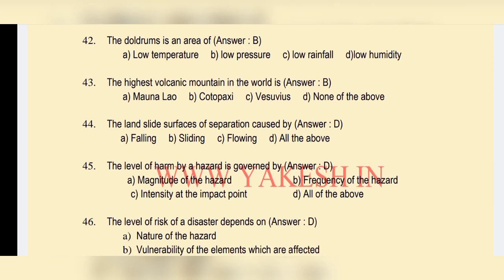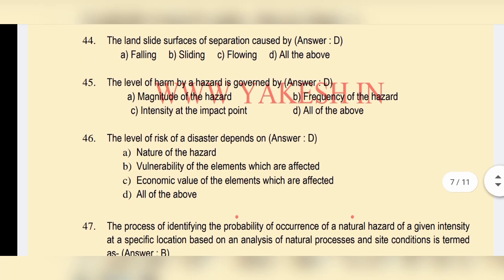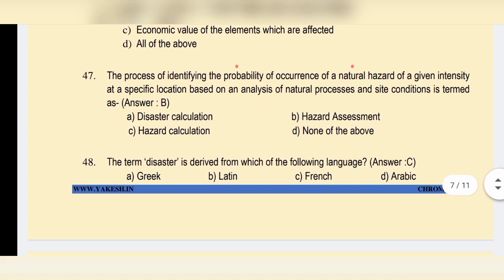The lowlands in an area are option B, low pressure. The highest volcanic mountain in the world is option B. Landslide, surface of separation caused by option D, all of the above. The level of harm of a hazard is option D. The level of risk of disaster depends on option D.